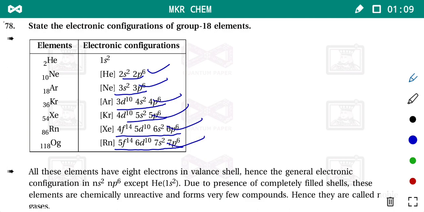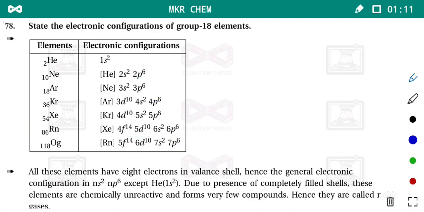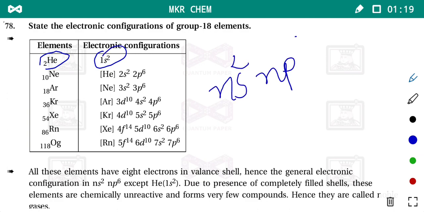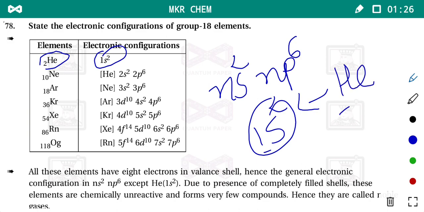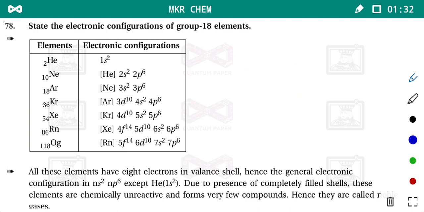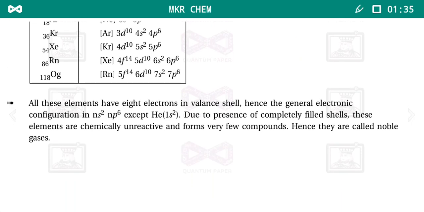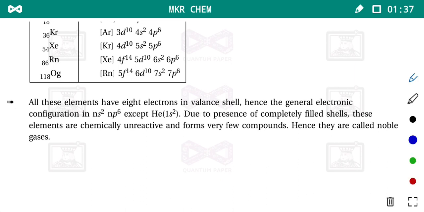In electronic configuration, there is one exception, and that exception is helium. Helium does not follow the general electronic configuration ns2np6, but it follows 1s2, the exception here in group number 18. Due to the completely filled valence orbitals, these all elements are called noble gas elements, inert gas, also called zero group. Exception is written here, write down in your book.